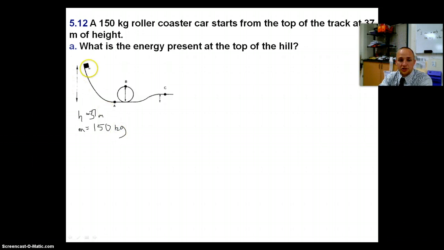Okay, so what kind of energy do we have right here at the top of our hill? We know that we're not moving at the top of the hill, so the only kind of energy that we have is an initial potential energy. And that's it. That's all this is asking. It asks for what type of energy. It doesn't ask for how much. And the type of energy we have is initial potential. So that's our answer right there.